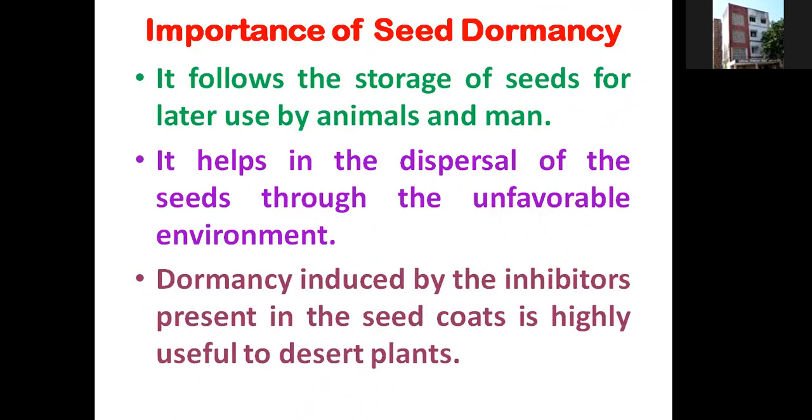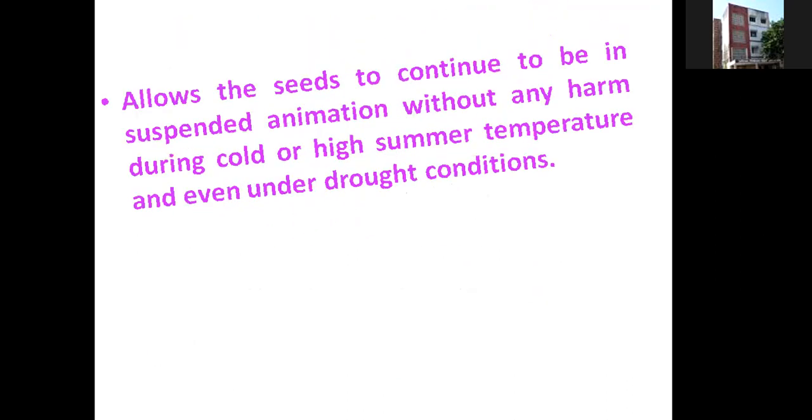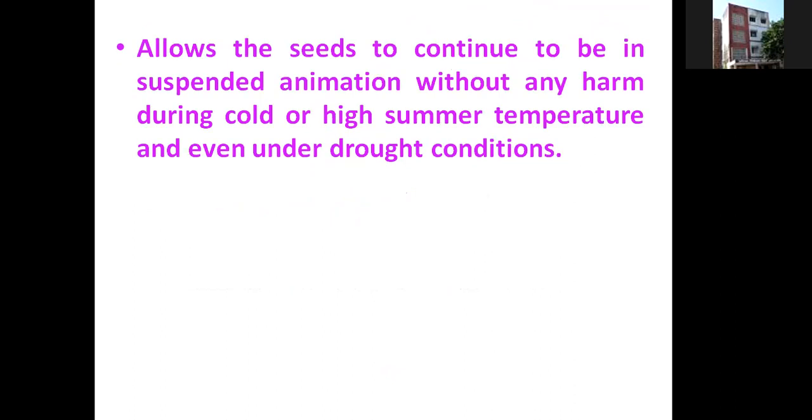Dormancy induced by inhibitors present in the seed coat is highly useful to desert plants, especially those growing in water scarce conditions. In those plants or seeds, seed dormancy is very important. Seed dormancy allows the seeds to continue in suspended animation without harm during cold or summer temperatures and even under drought conditions.